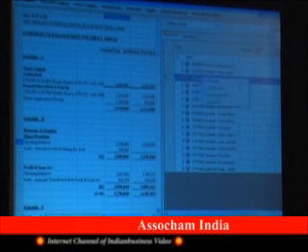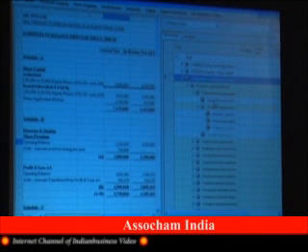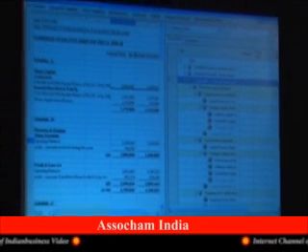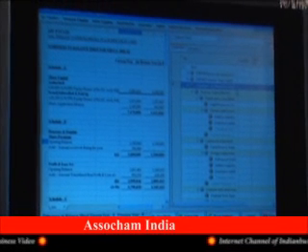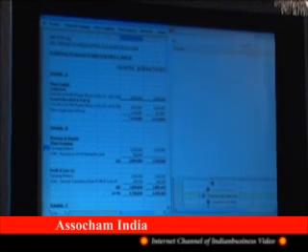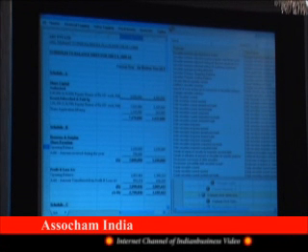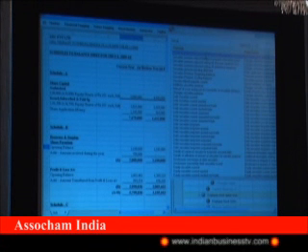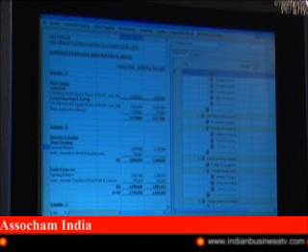I can right click it and expand all. The reserves and surplus entire details are coming here. Now I wish to go to share premium. Now we need to know what it is called here. Share premium, they call securities premium here. So let me search it. Securities premium. I have come to securities premium.